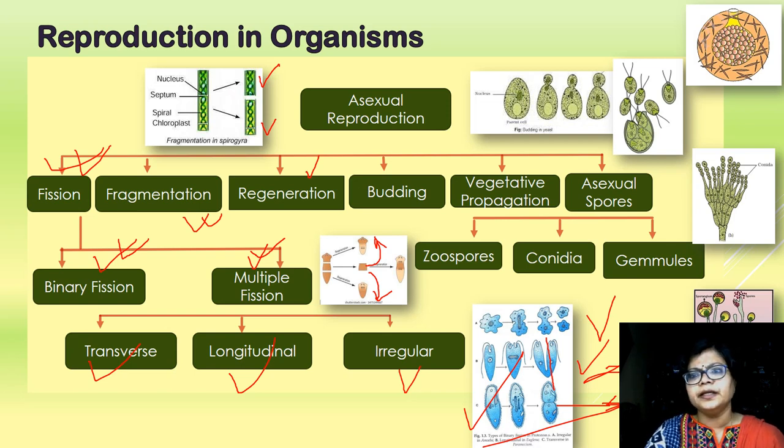Budding. What is budding? First, a small outgrowth is developed, and then the cytoplasm enters into that outgrowth. First cytokinesis, then the nucleus divides by the process of karyokinesis, and the nucleus enters into that bud. So here the bud is smaller in size than the parent organism, right? For example, amoeba, hydra.